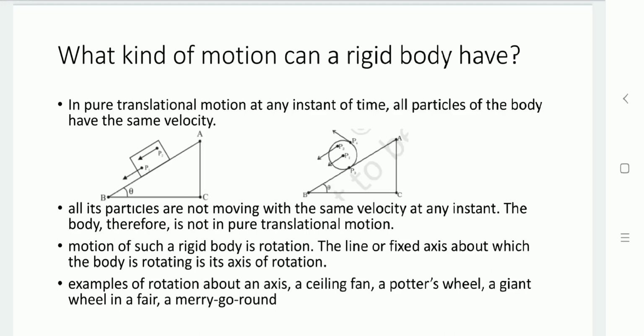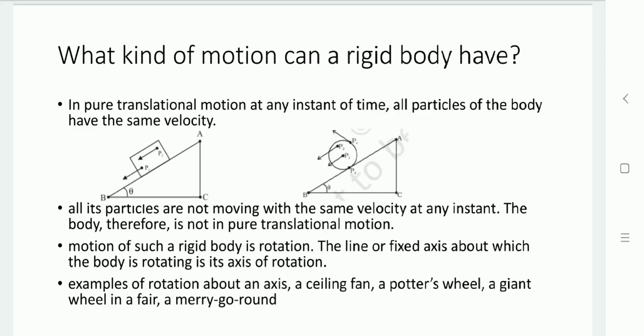For the motion of a rigid body in rotation, the line or fixed axis about which the body is rotating is the axis of rotation. Let us take examples: a ceiling fan, a potter's wheel, a giant wheel or a merry-go-round. This can be seen in the second diagram.